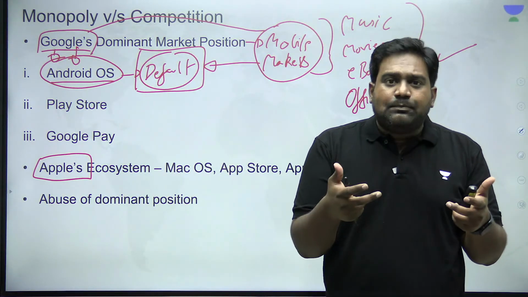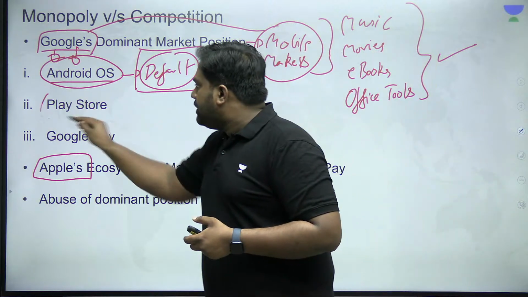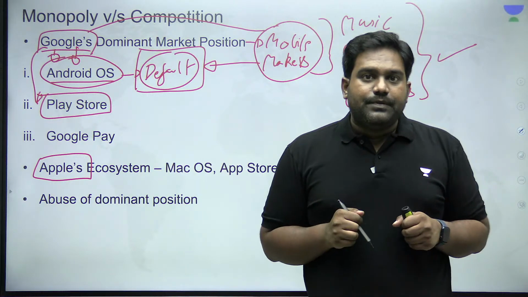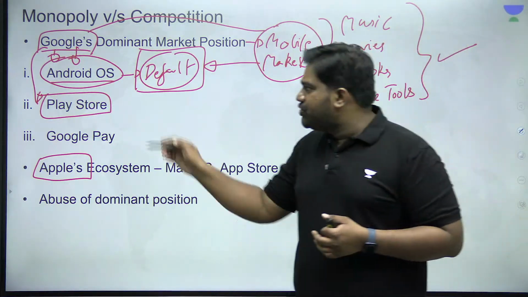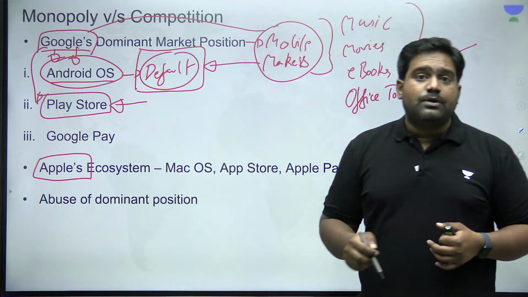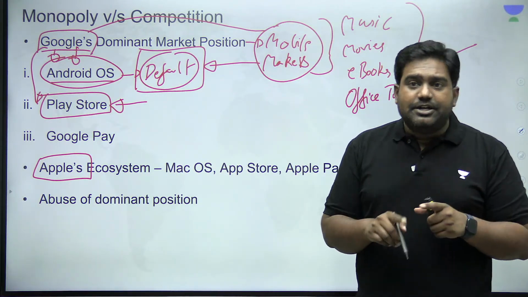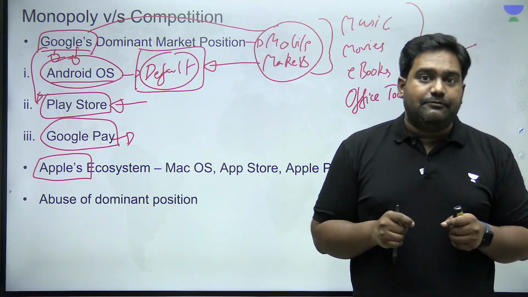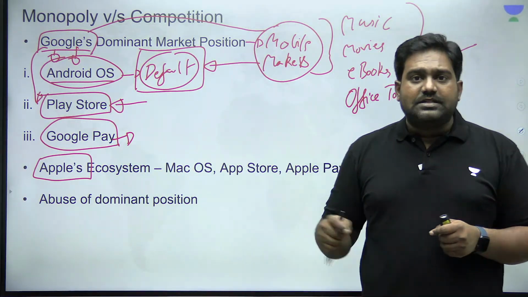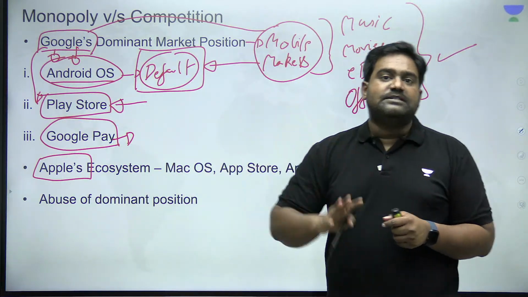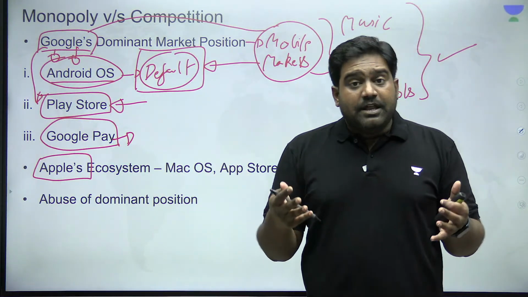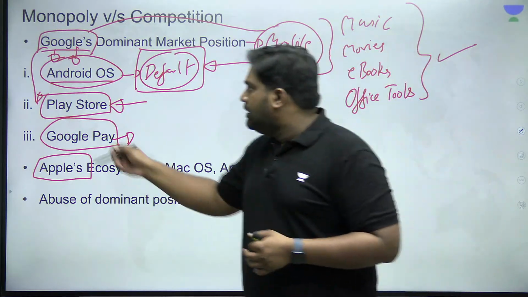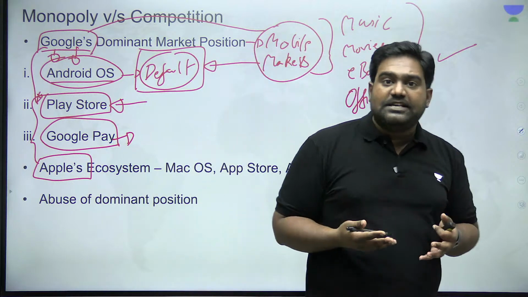If you look at the marketplace where we download the apps, Google allows apps to be downloaded only through the Play Store. Any subscriptions, in-app purchases you make have to happen through the Play Store. And sometimes they've also placed conditions that payments have to happen through the Google Pay payment gateway itself. The app developers have to channel payments through Google's payment system itself. In many cases, they haven't allowed the diversion of this traffic to other outside payment gateways or third-party Play Stores.